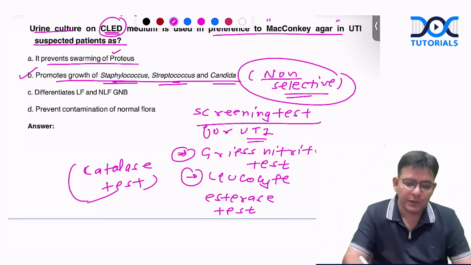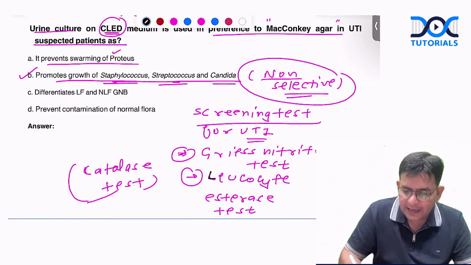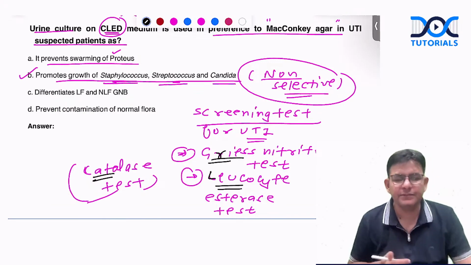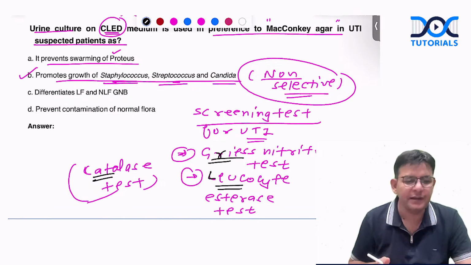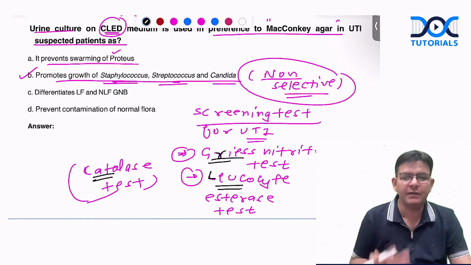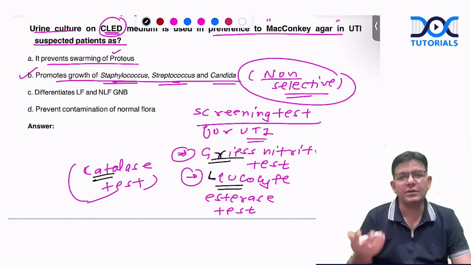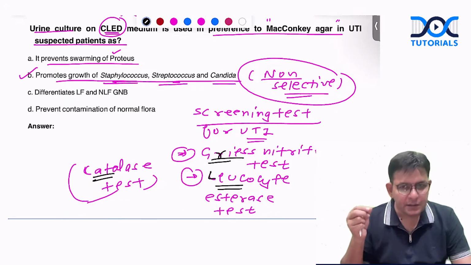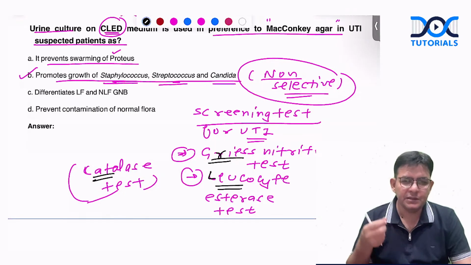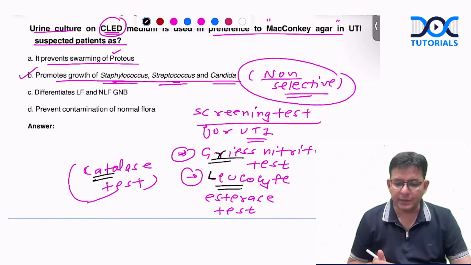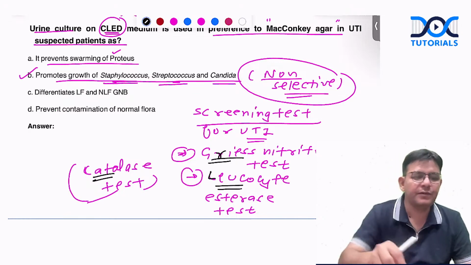And I've told you in my lectures, there is a cat whose name is Lucy, and that cat Lucy has made the grass wet, GILA. They are the various screening tests for UTI. And obviously, the best confirmation is culture. Culture on what? CLED. Why do we prefer CLED? Because it is non-selective. MacConkey agar is moderately selective; I should not say it is highly selective. So remember that particular point also.